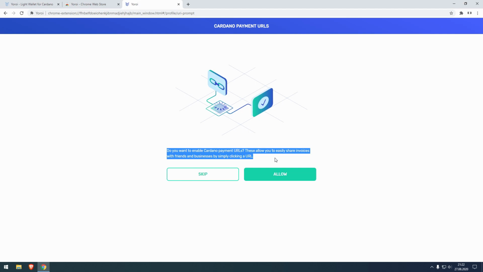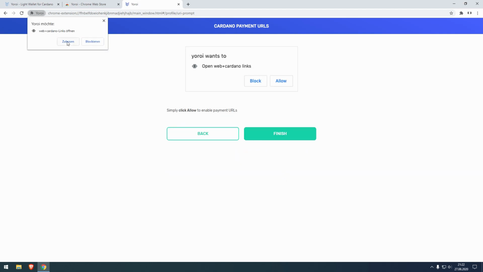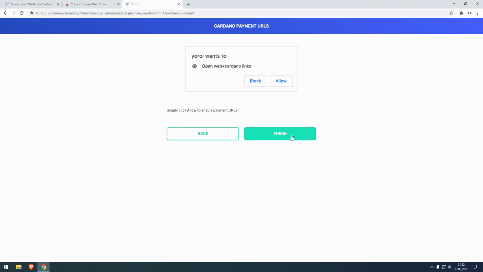You can decide for yourself if you need it, but do you want to enable Cardano payment URLs? These allow you to easily share invoices with friends and businesses by simply clicking a URL. If you want to make invoices, that's preferable. If you skip it now, you can always add it later on, so we are gonna allow it. Exactly, and now we finish it.